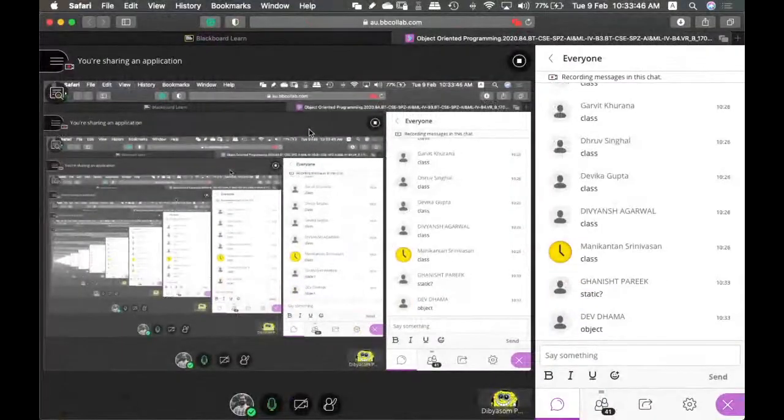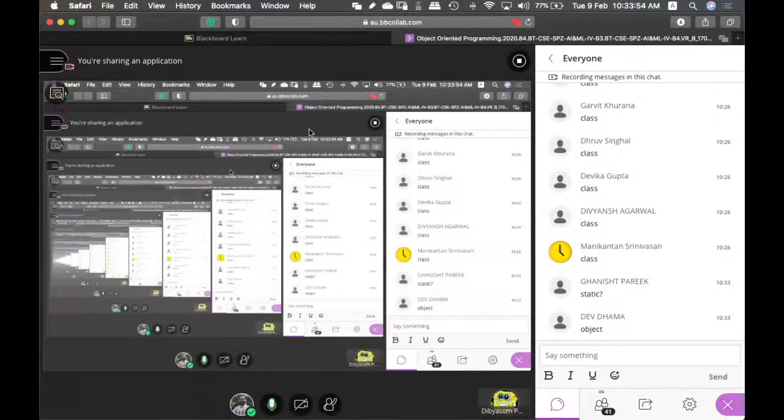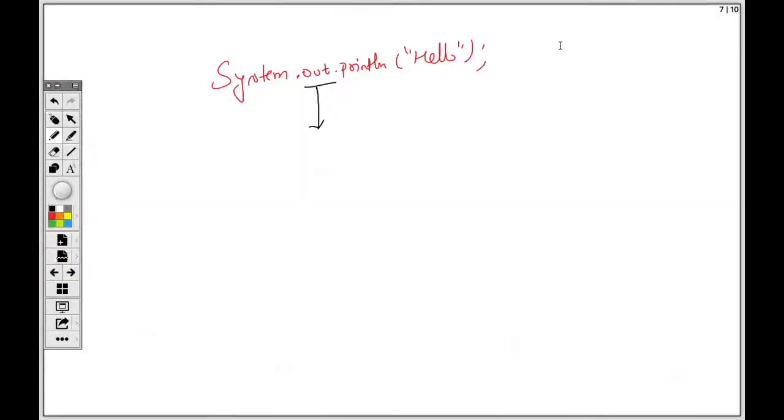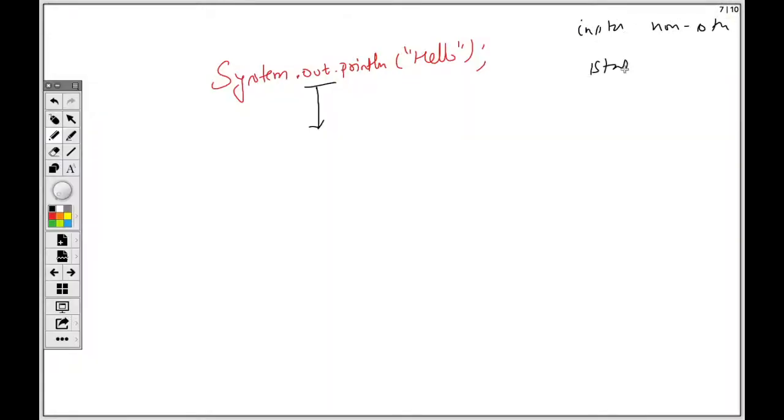What is out? Object, static. Yes, object it is. Static it is. So Ganesh has a question mark there. Is it correct? Anyone else? See again, what we have discussed, there are two types of variables, majorly instance variable, or we say non-static, and static variables, right?